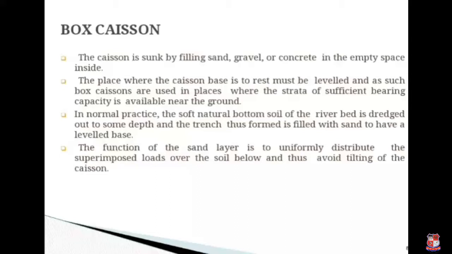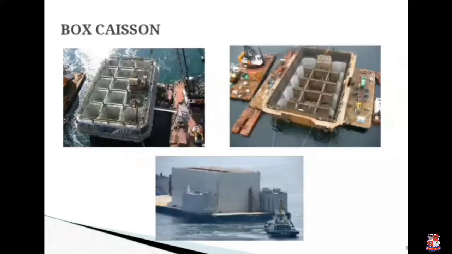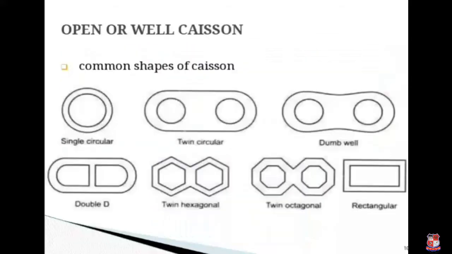In normal practice, the soft natural bottom soil of the riverbed is dredged out to some depth and the trenches formed are filled with sand to have a level base. The function of the sand layer is to uniformly distribute the superimposed load over the soil below and thus avoid tilting of the caisson. So this is the real life image of the box caisson.